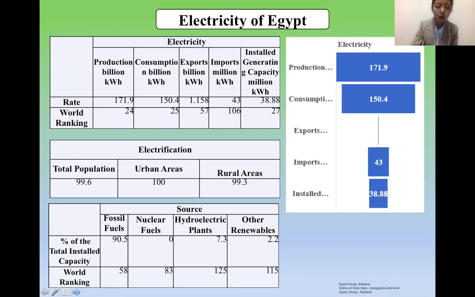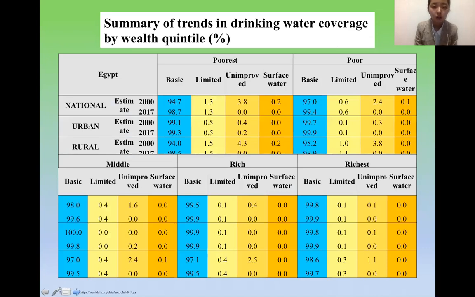Next one will be water. This is the summary of the trend in drinking water coverage by wealth quintile. We have combined 5 different levels: the poorest, the poor, the middle, the rich, and the richest. We have divided 3 different types: national, urban, and rural. We compare two years, 2000 and 2070.